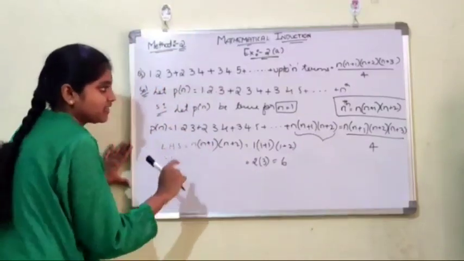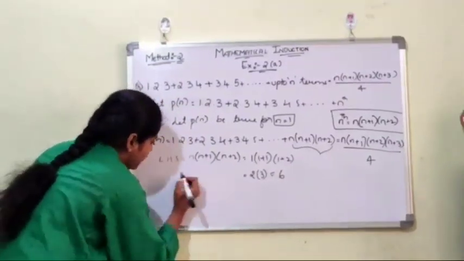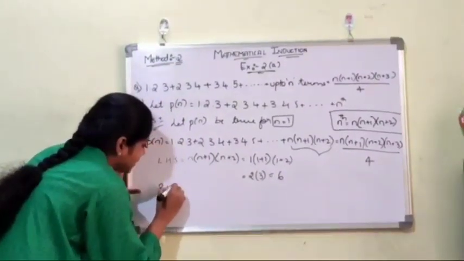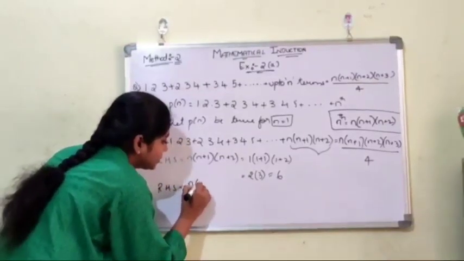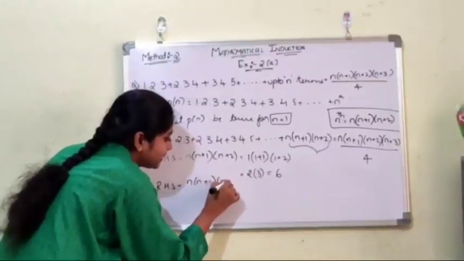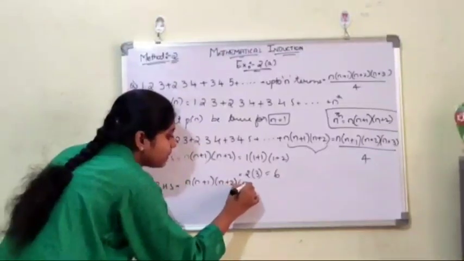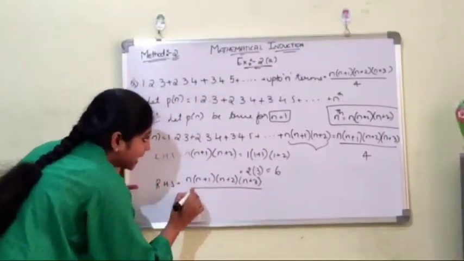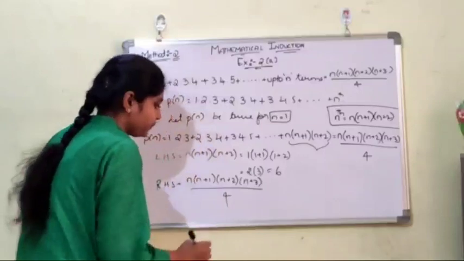Now we will solve the RHS part. RHS is equal to n into n plus 1 into n plus 2 into n plus 3 whole divided by 4.